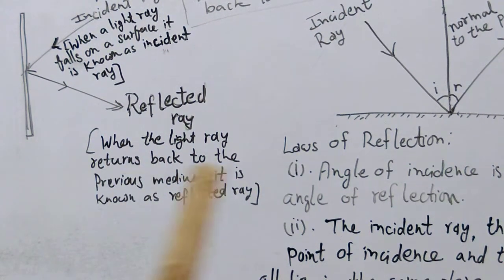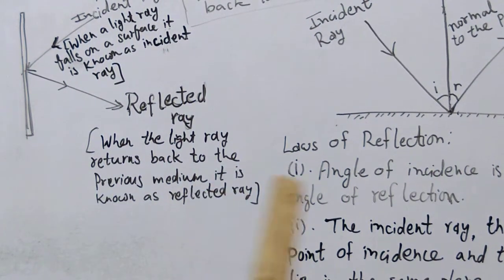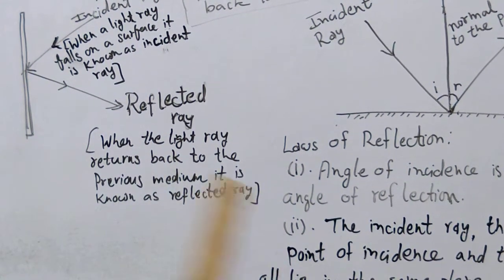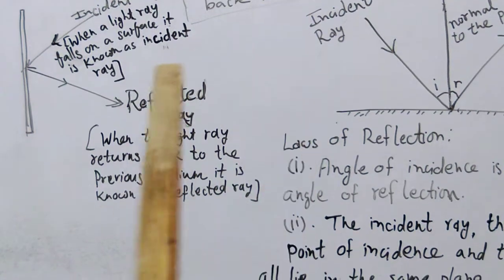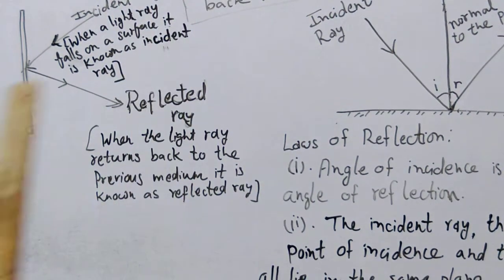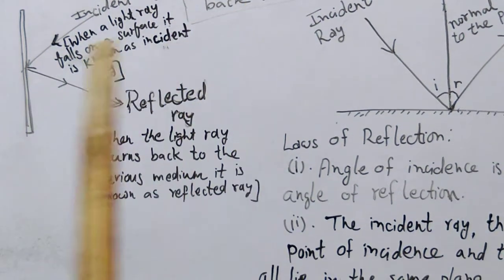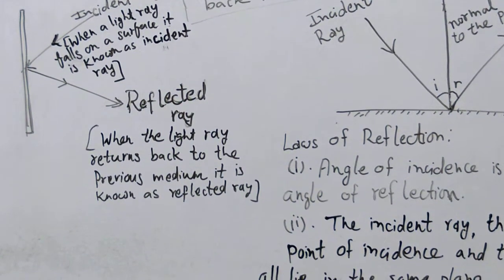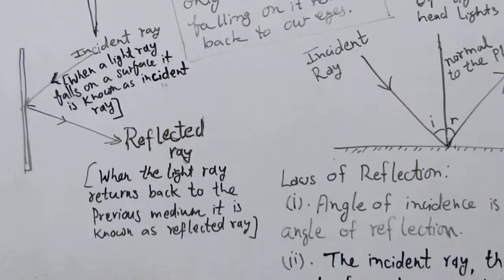When the light ray returns back to the previous medium, it is known as the reflected ray. This phenomenon is known as reflection and this phenomenon is known as incidence. This is incidence of light and this is reflection of light. Try to define incidence and reflection in your own words.